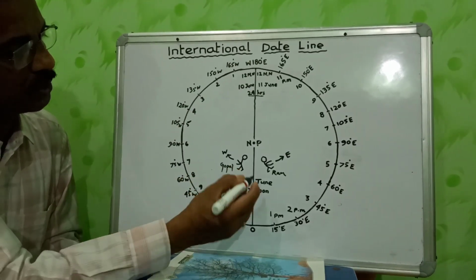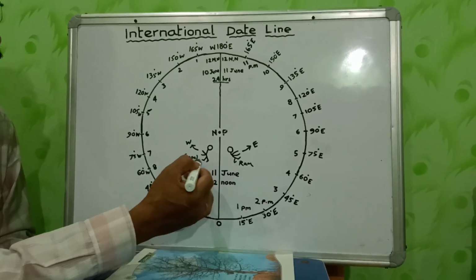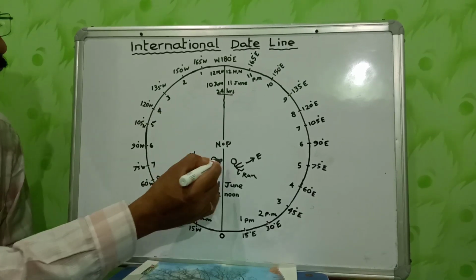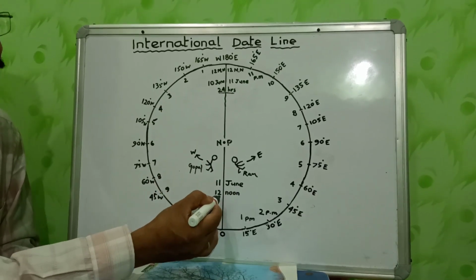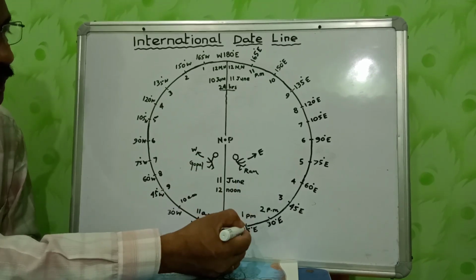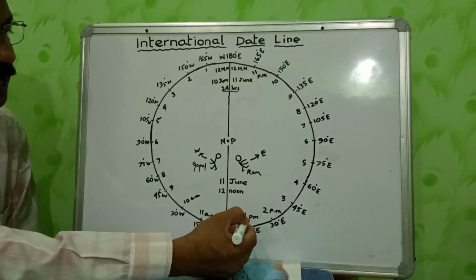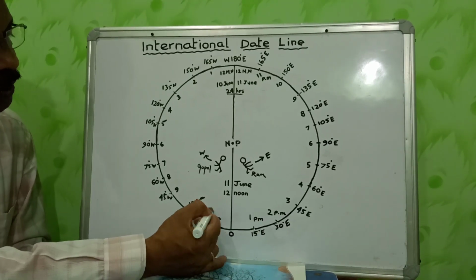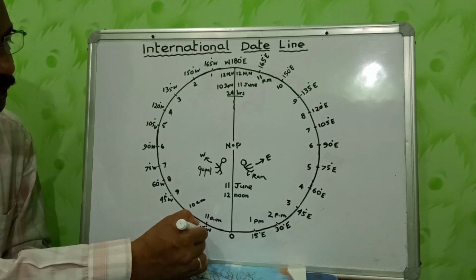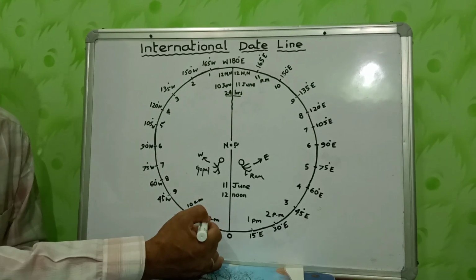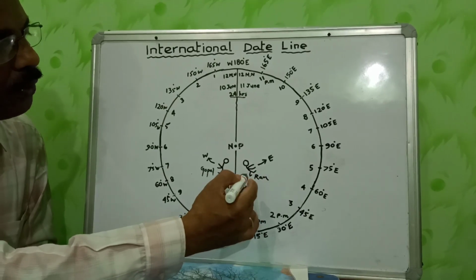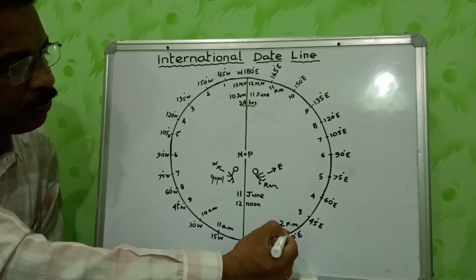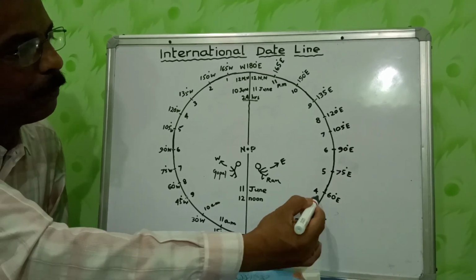Now look at this illustration. The two persons, Ram and Gopal. Ram travels eastwards and Gopal travels westward. They started their travelling on 11th June at 12 noon. When Ram reaches 15 degree east, he finds the time 1 pm because 1 hour is added. And when Gopal travels westward and reaches 15 degree west, he finds 11 am. Accordingly, they move. Ram travels eastwards and he finds 2 pm at 30 degree east, 3 pm, 4 pm, 5